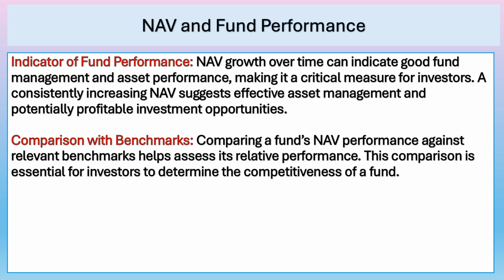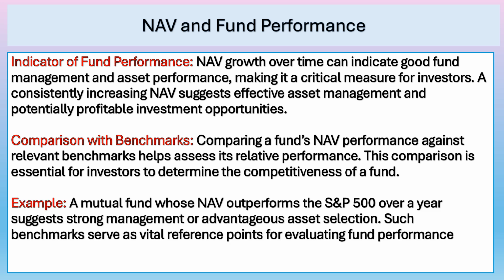Comparison with benchmark. Comparing a fund's NAV performance against relevant benchmarks helps assess its relative performance. This comparison is essential for investors to determine the competitiveness of the fund. For example, a mutual fund whose NAV outperforms the S&P 500 over a year suggests strong management or advantageous asset allocation. Such benchmarks serve as vital reference points for evaluating fund performance.